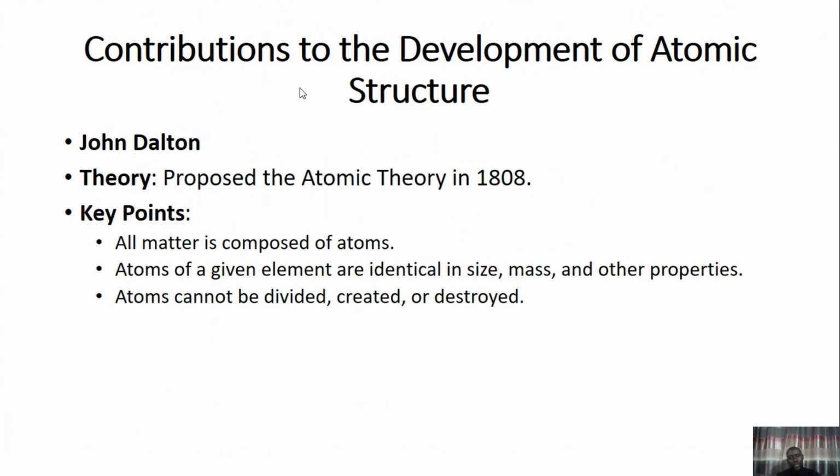Now let's discuss the contributions of different scientists to the description of the atomic structure. John Dalton is the famous scientist that proposed the atomic theory in 1808. The key point in his proposition was that all matter is composed of atoms, which cannot be divided, created, or destroyed. And the atoms of a given element are identical in size, mass, and other properties.